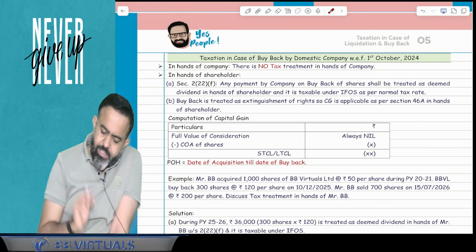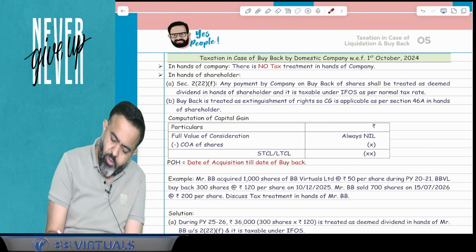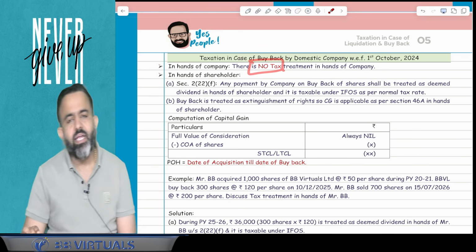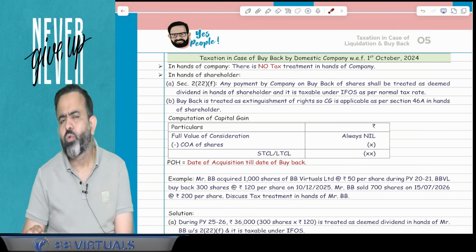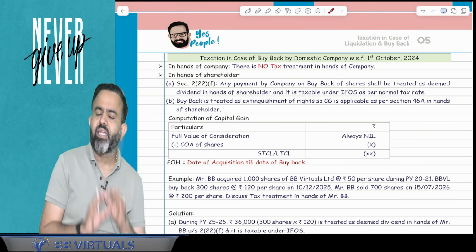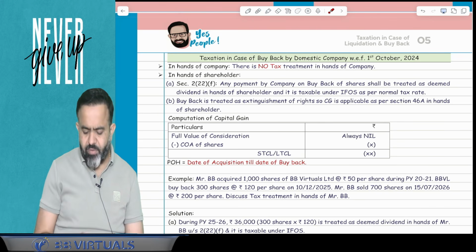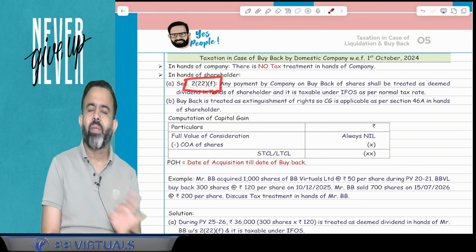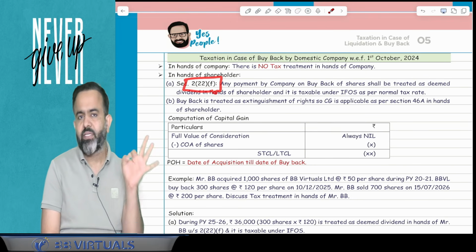So for this year, for the buyback by a domestic company, you have to just remember this. In the hands of the company, there is no tax treatment, and whatever the buyback price, that is going to be taxable in the hands of the shareholder as a deemed dividend under section 2(22)(f). So whatever the total buyback price, that is taxable in the hands of the shareholder as a deemed dividend.